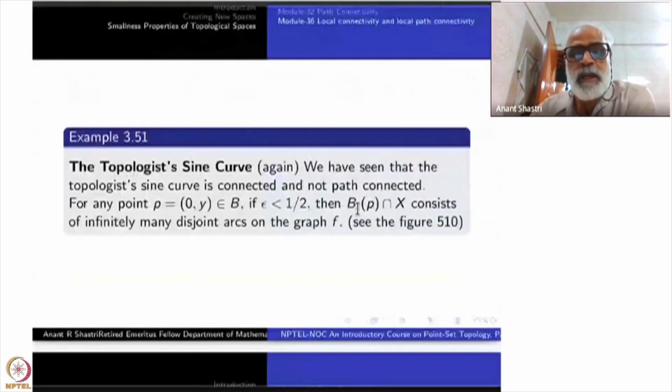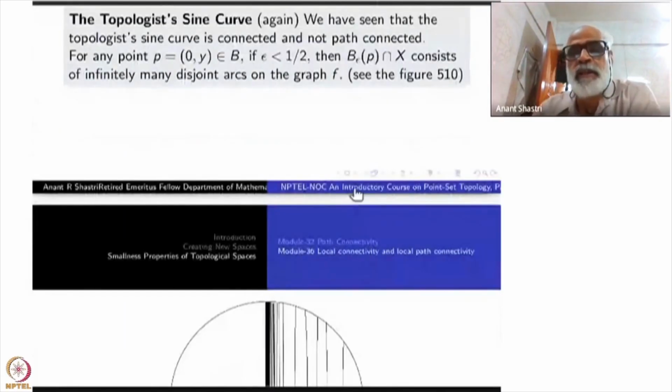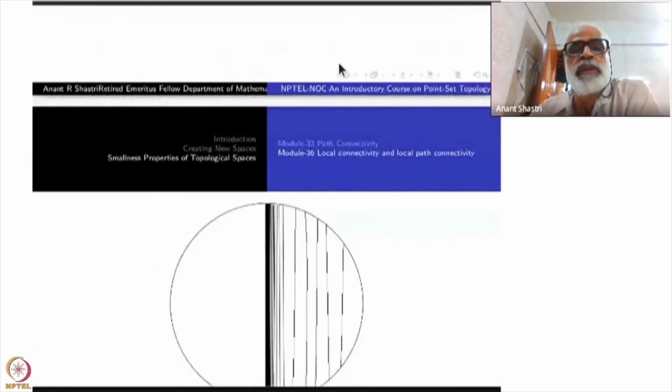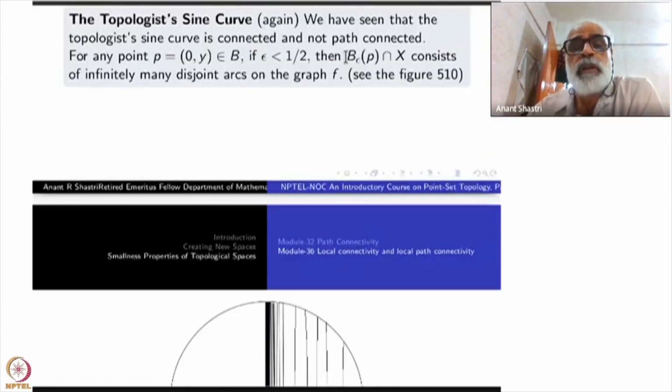All right, I come back to the topologist's sine curve. Now it will be very easy, but we will have to just sum it up. The topologist's sine curve, we see that it is connected but not path connected, that we have seen. Now take any point P on the y-axis part. Okay, x coordinate 0, y coordinate is some point P, and take epsilon to be less than half, just for being safe.